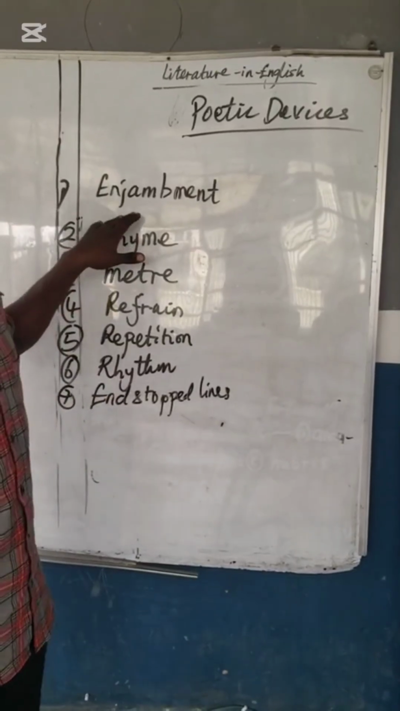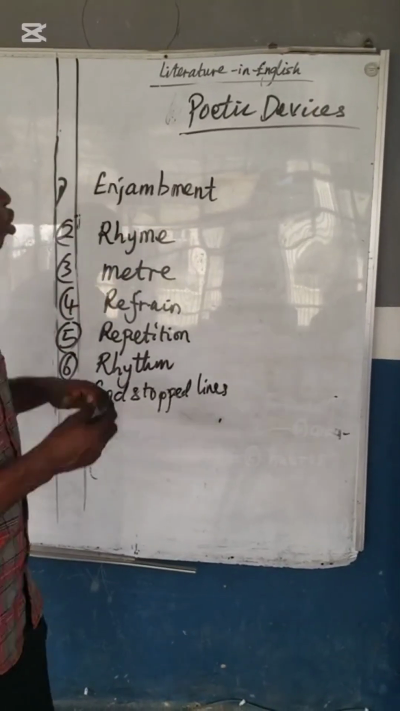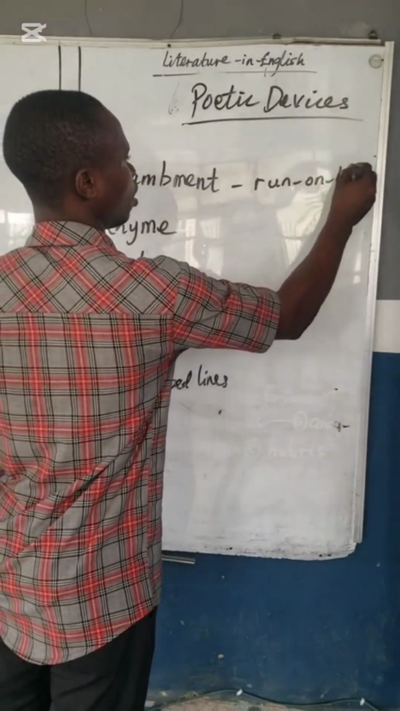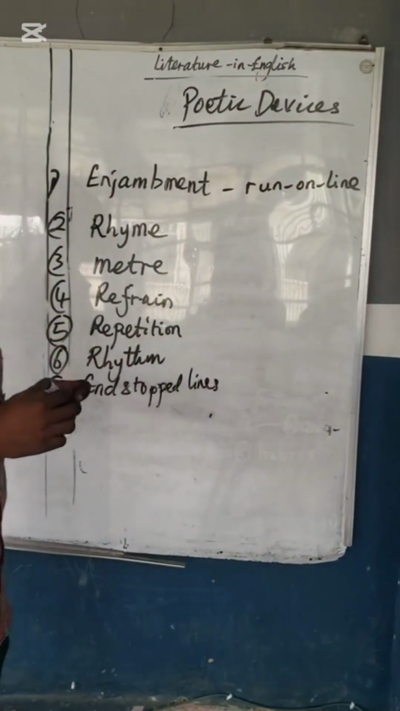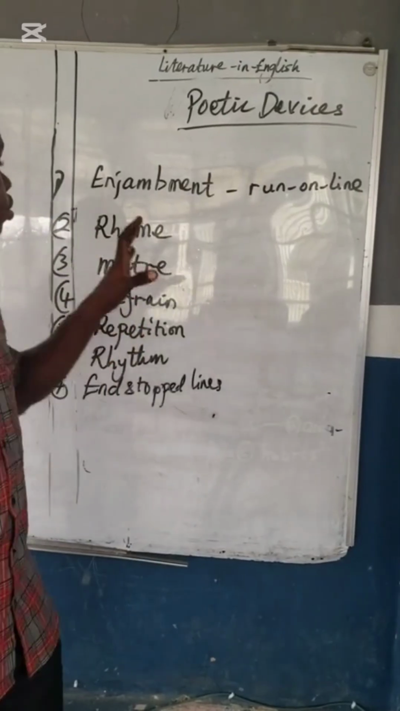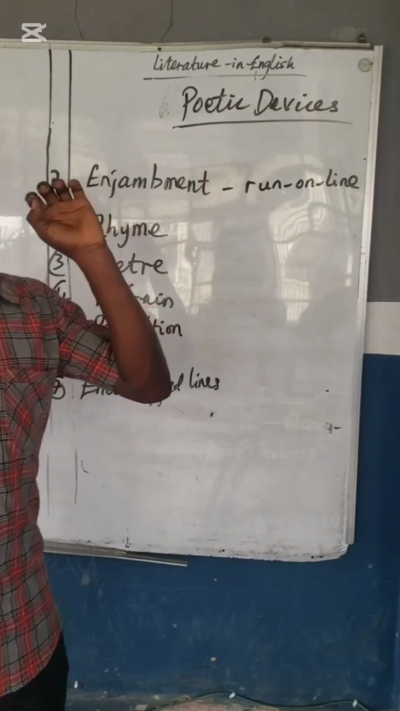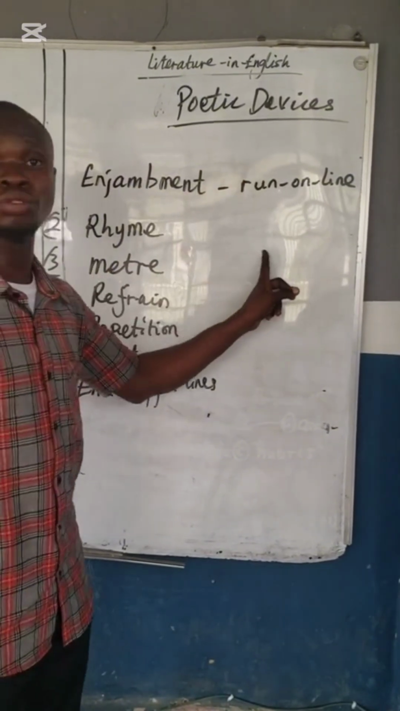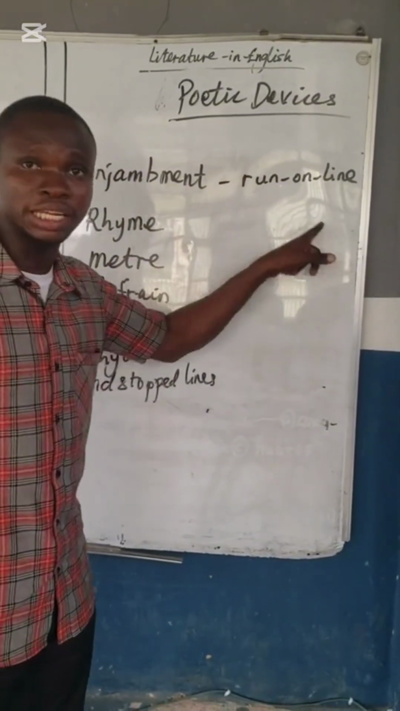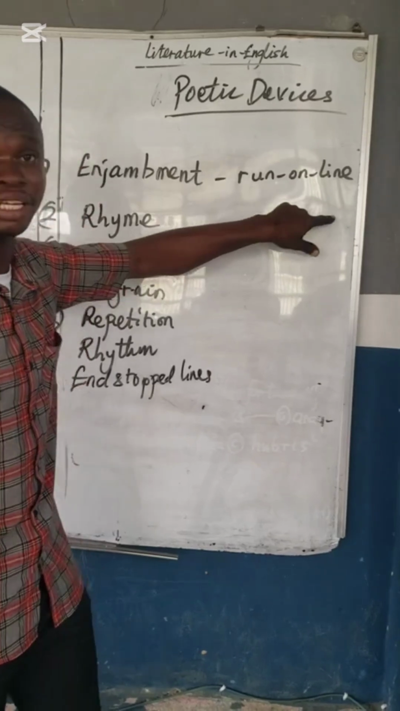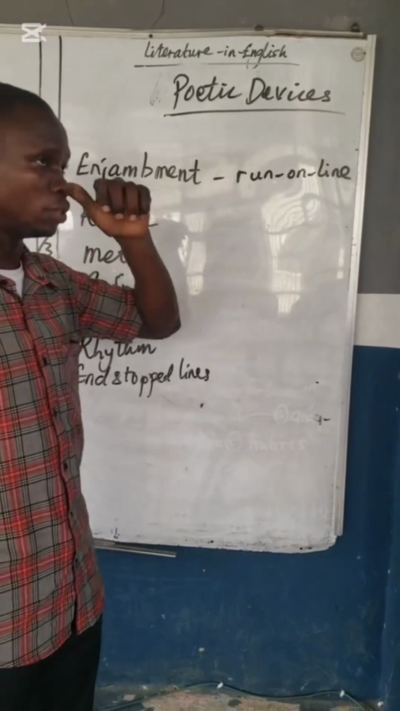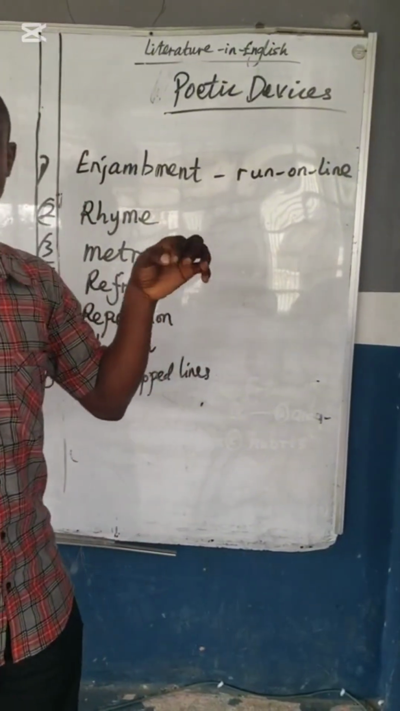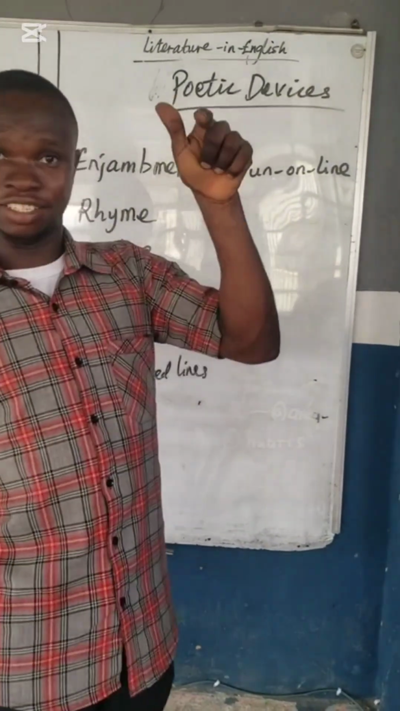So the first one is enjambment. Enjambment is also known as run-on line. Now, there are two reasons for using enjambment. Number one is to achieve a rhyme scheme. The writer doesn't want to end with that line. Let's say the first line in the poem written by John Donne titled Good Morrow. He said, I wonder by my troth what thou and I did.